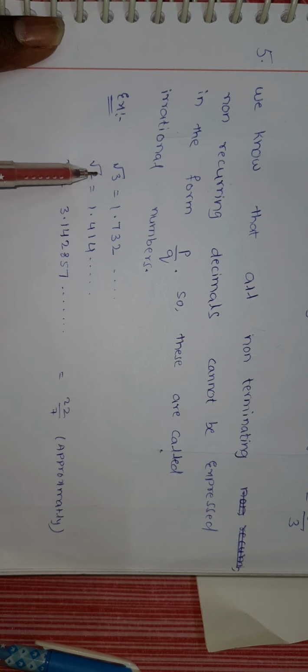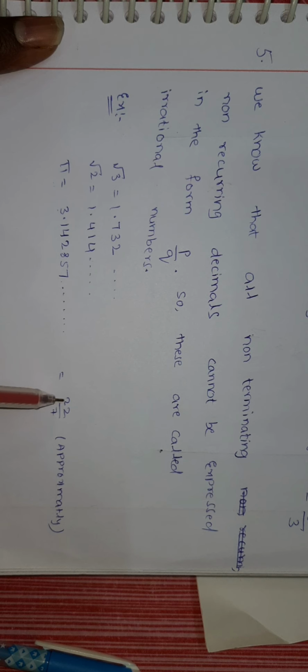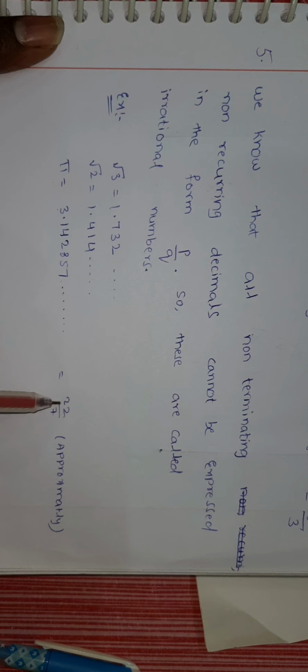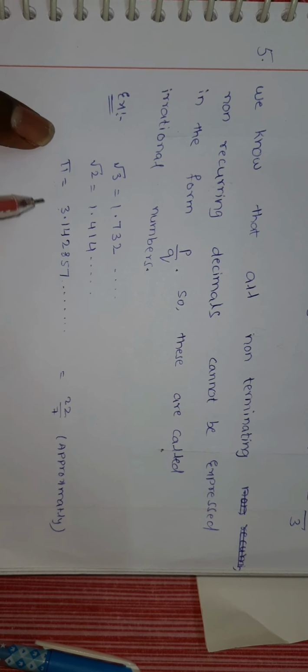For example, root 3, the value of root 3 is 1.732 and so on. Root 2 is 1.414 and so on. The pi value is also 3.14159 and so on. But in some problems we will write pi as 22 by 7. You can ask me, sir, this is in P by Q form, so can we say this is a rational number? No, pi is an irrational number. 22 by 7 is an approximate value we are taking. This is not the exact value of pi. So pi is an irrational number.